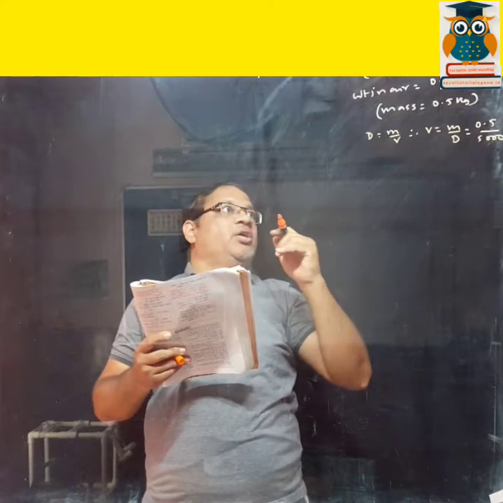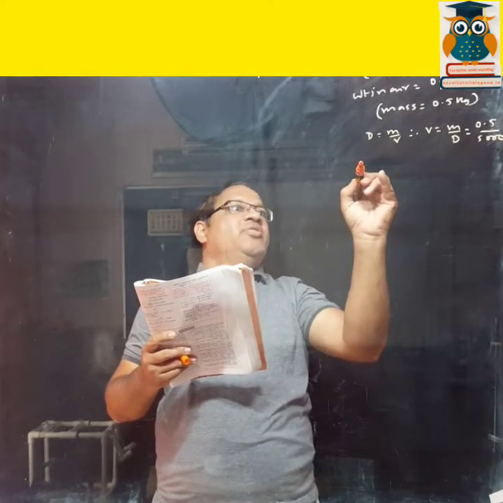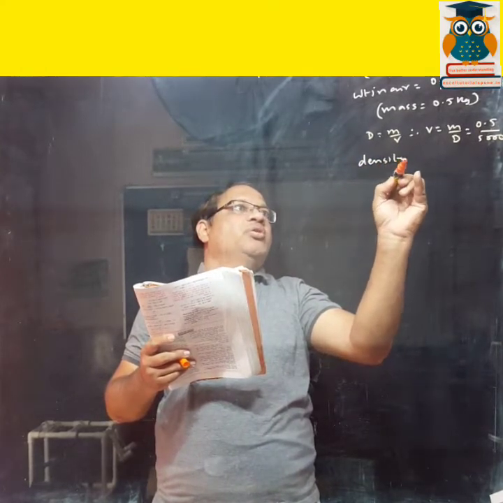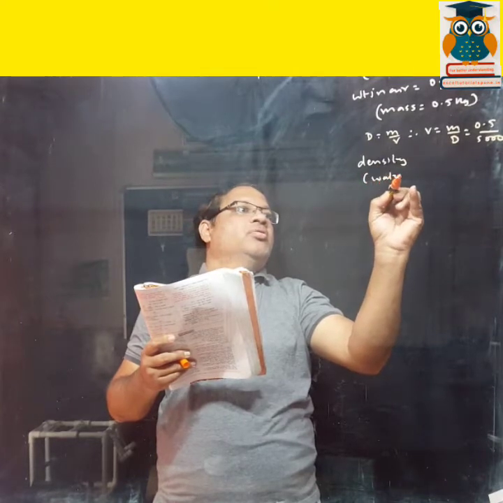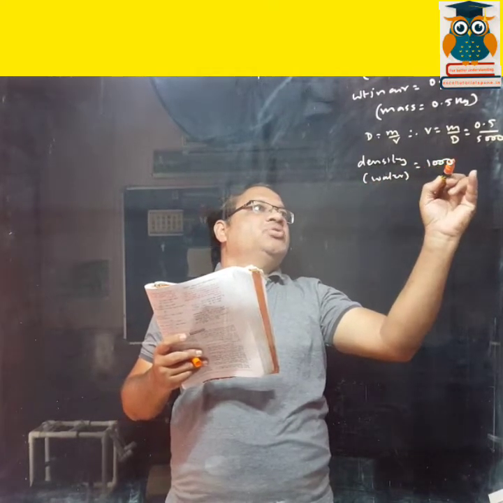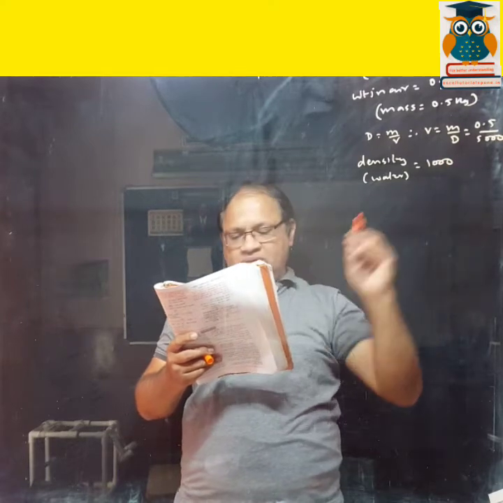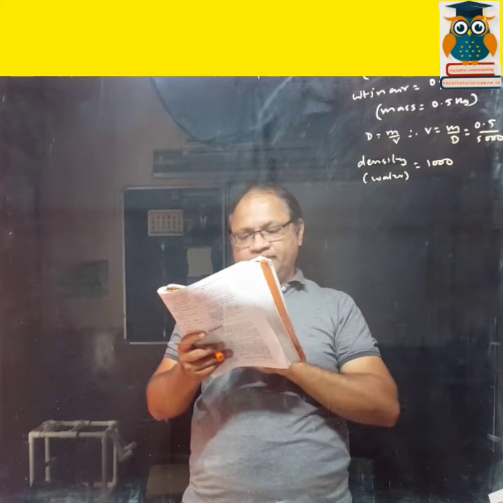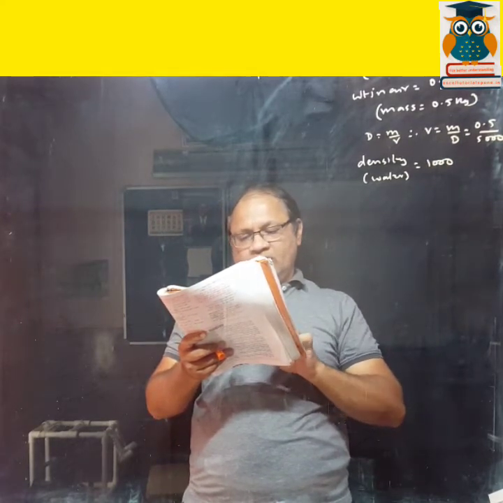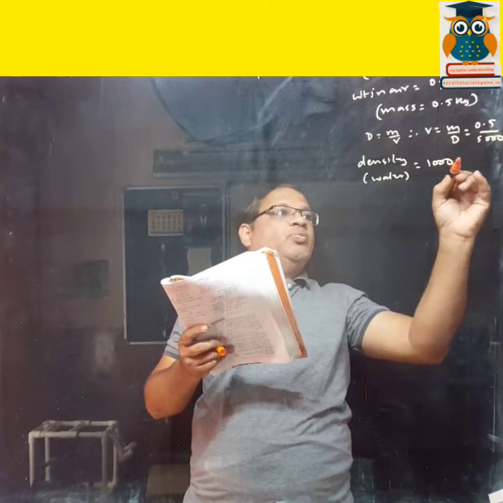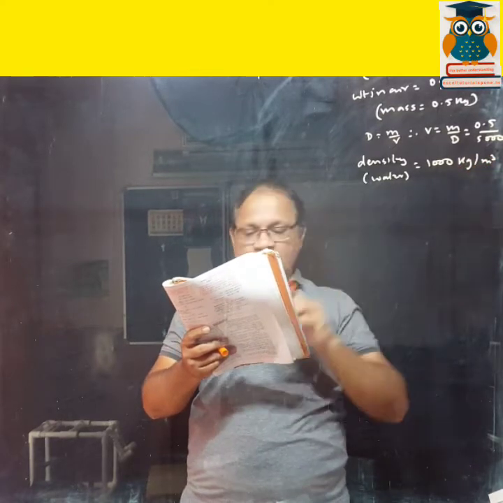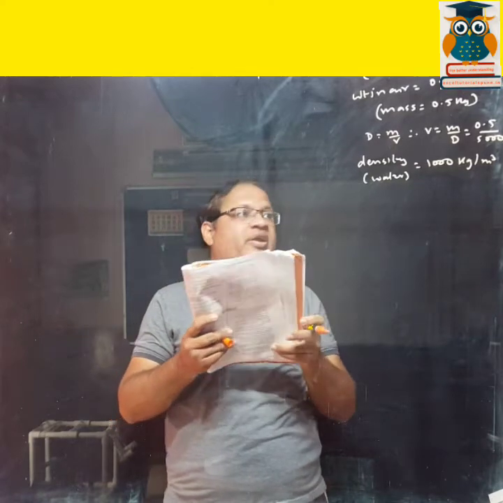Then they have given also the density of liquid, that is water. Density of water is 1000 kg per meter cube. Okay, so you have to find out the apparent weight.